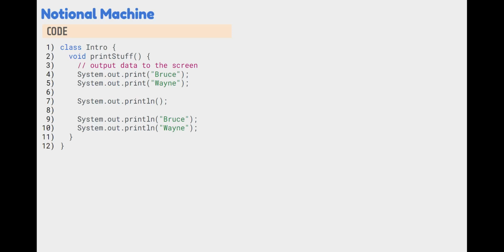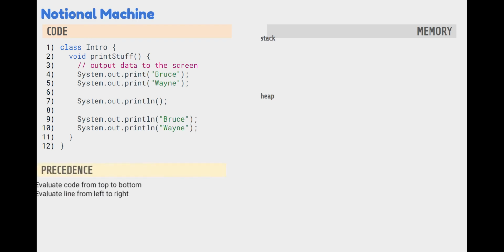So the computer has some memory in which it's going to store some information. And if we were able to look inside the computer's memory, we'll see that the computer has two different sections for its memory. It has an area called stack memory and it has an area called heap memory. We'll also have a section for precedence.